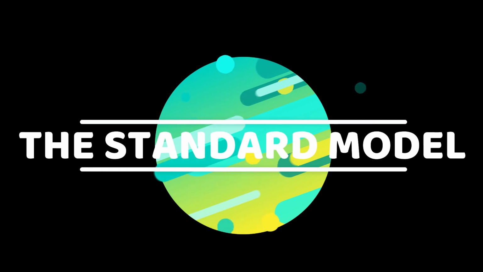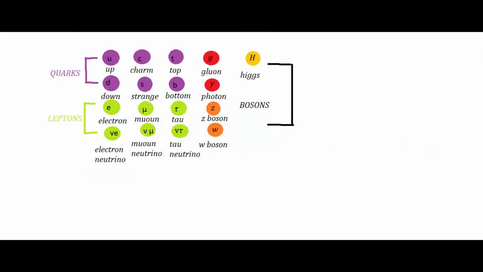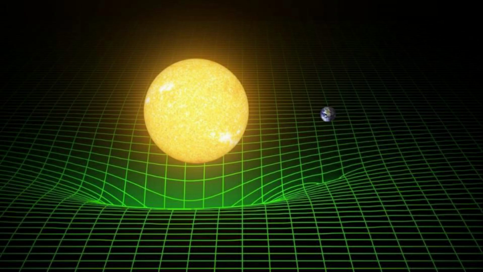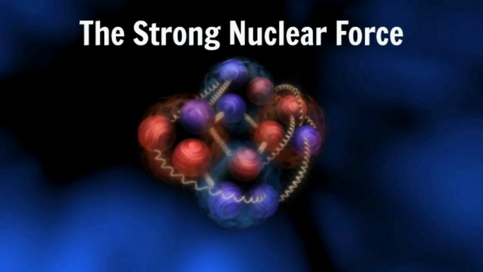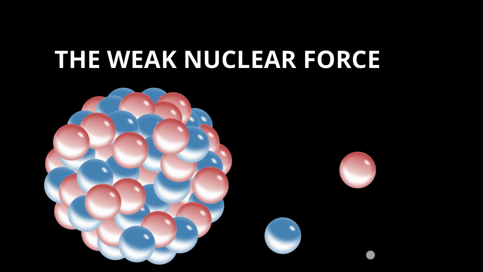The standard model tells us that there are 6 quark fields, 6 lepton fields, the gluon field, 2 weak bosons, 1 electromagnetic boson, and the Higgs boson field. There are a total of 17 fields which interact with each other through 4 different forces. Gravitational and electromagnetism, which are widely known, the strong nuclear force which holds quarks together inside protons and neutrons, and the weak nuclear force which is responsible for the radioactive decay of atoms.